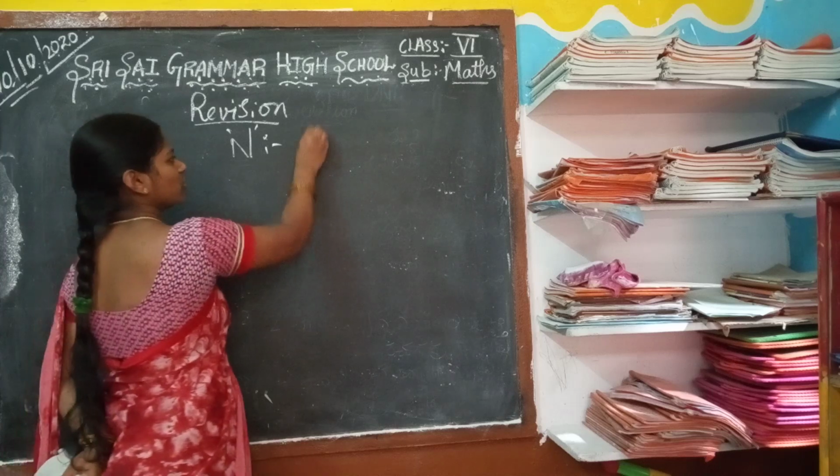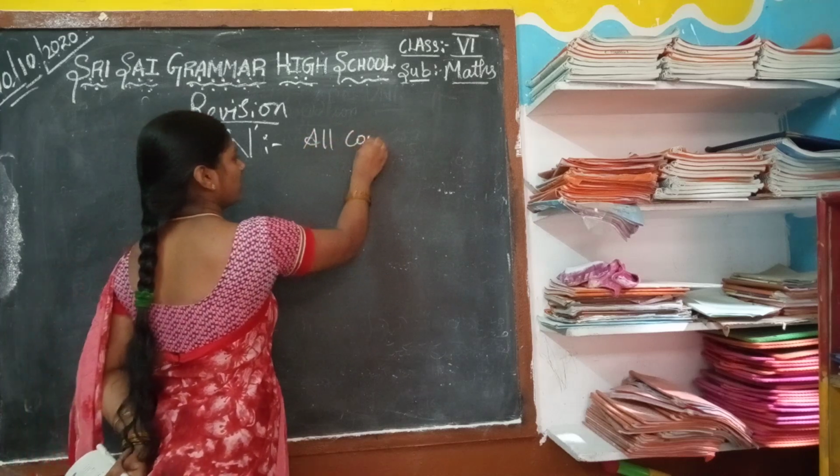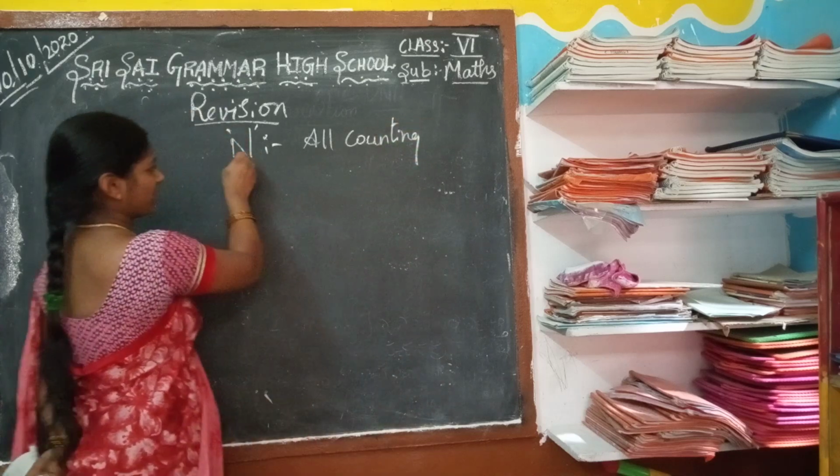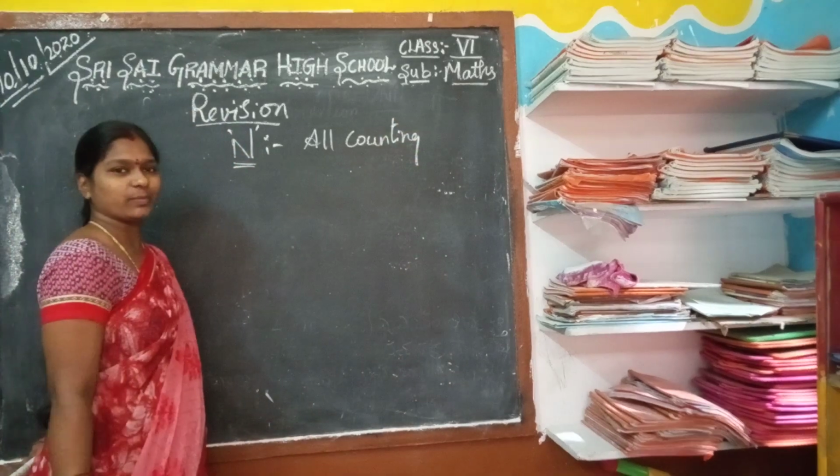Natural numbers means all counting numbers. Yes, all counting numbers are called natural numbers. It is denoted by capital N.